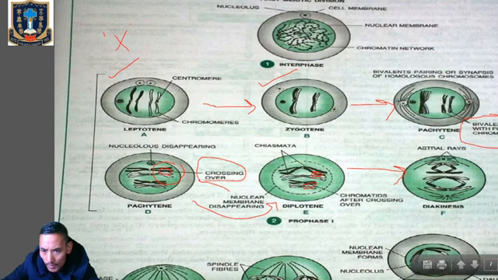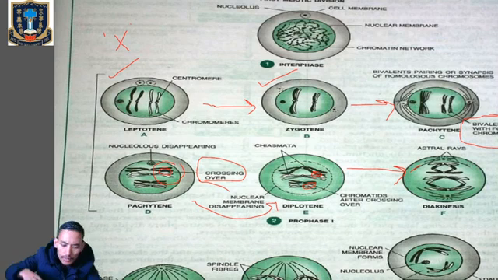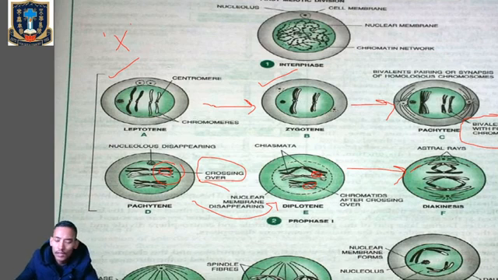You can see the spindle fiber. There will be formation of spindle fiber, so that it will prepare the homologous chromosomes to separate. By the end of diakinesis, the nucleolus disappears, and the nuclear envelope also breaks down. Here you can see the nuclear membrane.